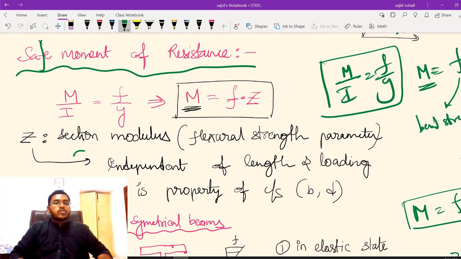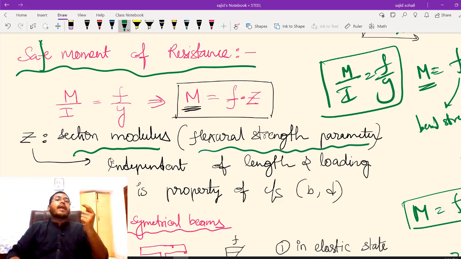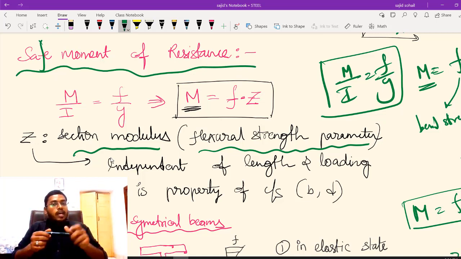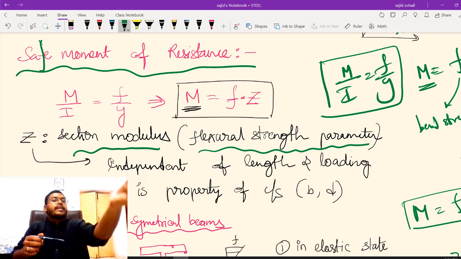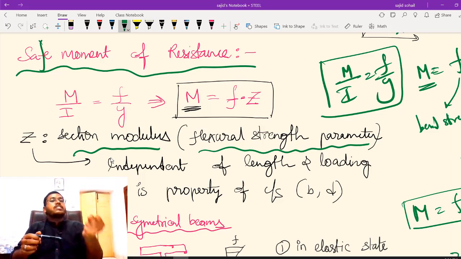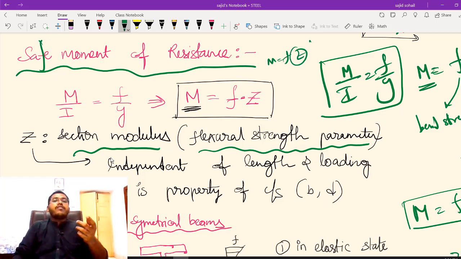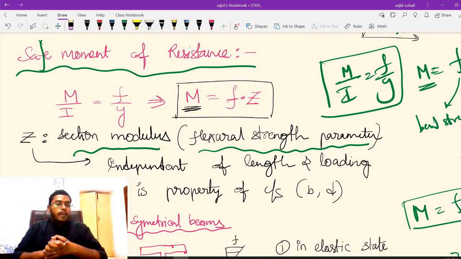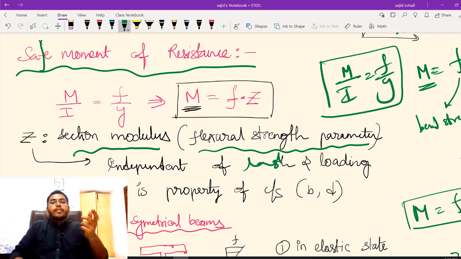My section modulus, whatever this Z is, it represents the flexural strength parameter. अगर Z value ज़्यादा है, that means it can take more flexural strength, more bending strength, यानी more moment वो resist कर पाएगा. Obviously, right? M is equal to F into Z. If Z value is more, obviously moment which it can take is also more. So I can call this Z as flexural strength parameter. Okay, and it is independent of length and loading.